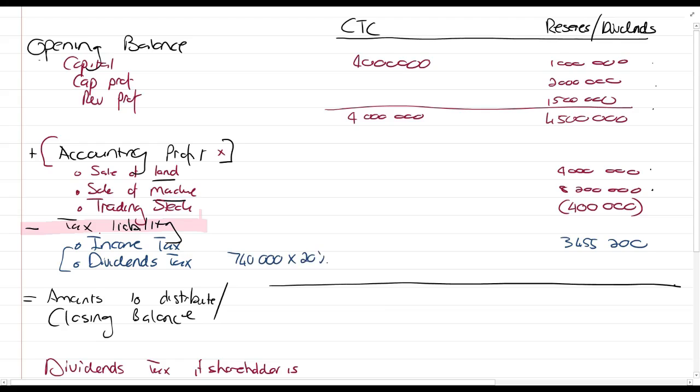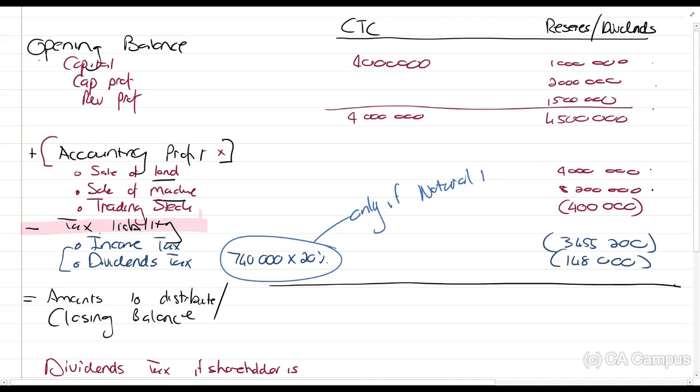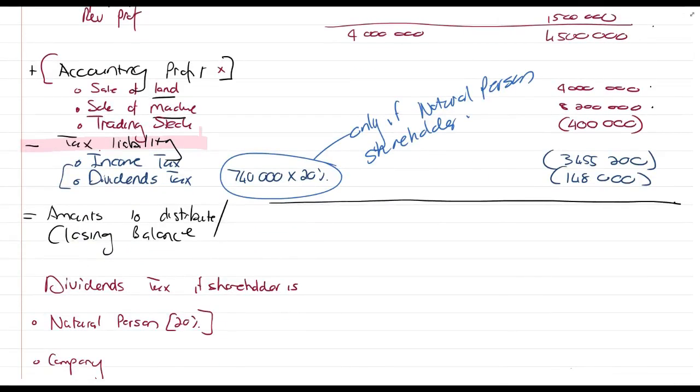But what is important here? This is only if it is a natural person shareholder. Okay, so for now, what are we looking at? We're now only looking at a natural person for now. Natural person. So follow the whole time, natural person. Okay, so now we add up everything as usual. Natural person, guys, we're looking at a natural person. Keep it in mind.